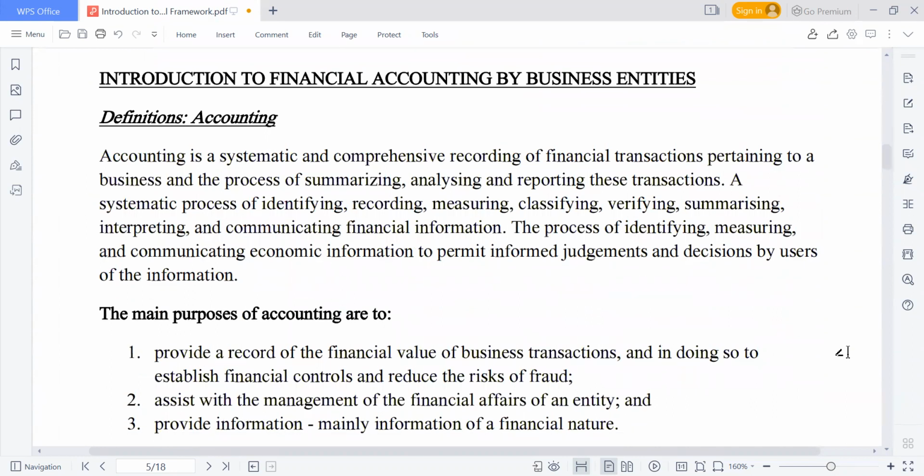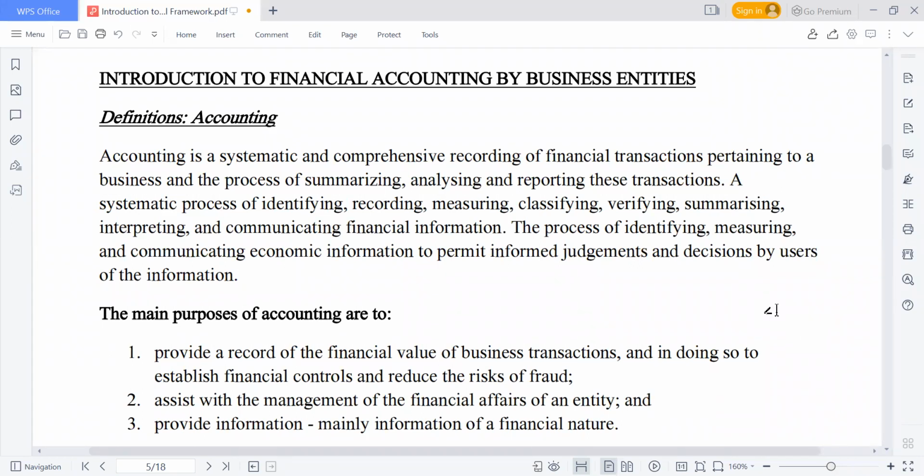So the main work that we now need to start is that, once we understand the different forms of business organization, we then need to talk about accounting. Accounting comes in next after we understand the different forms of business organization. Once you have established a business, the next thing is you have to employ an accountant, because transactions will be coming in, and you need someone managing that on your behalf.